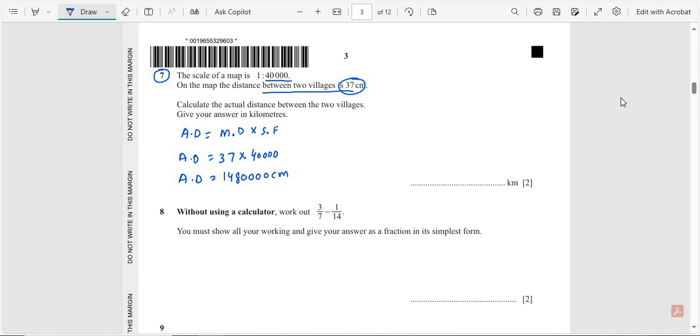Now our requirement is to give the answer in kilometers. So we convert centimeters into kilometers. Actual distance is equal to 1,480,000 divided by 100,000. After dividing, this is converted into kilometers. We get 14.8 kilometers. So the final answer is 14.8 kilometers.